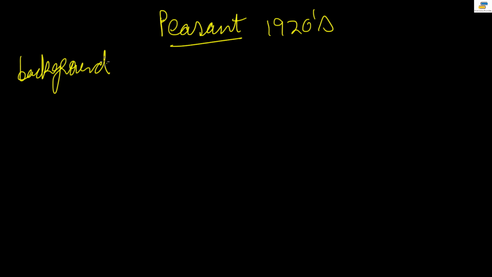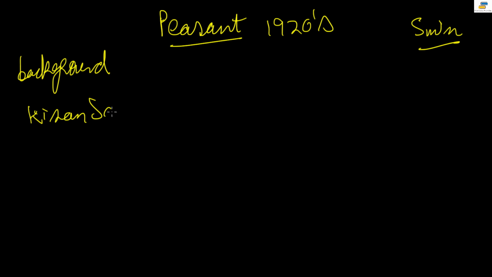Today we are going to talk about the peasant movement and their role in the 1920s and their role in nationalism. I've already given the background of this lecture in the earlier lecture, so if you do not know this, please go through the last lecture, the lecture before this, and see the last 5 minutes of it again. Okay, so I'll just quickly begin with the topic.